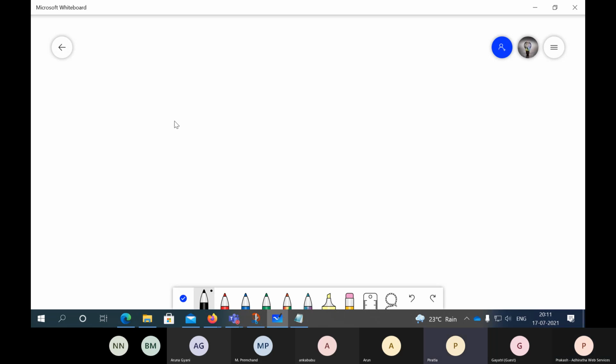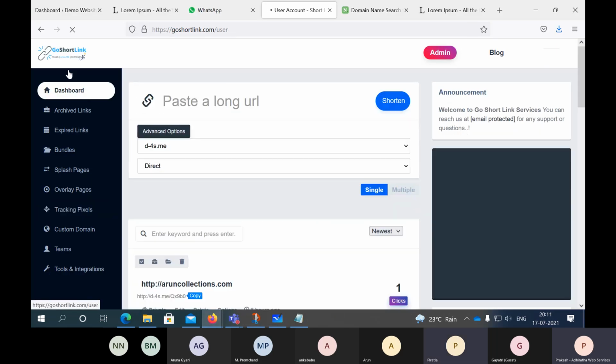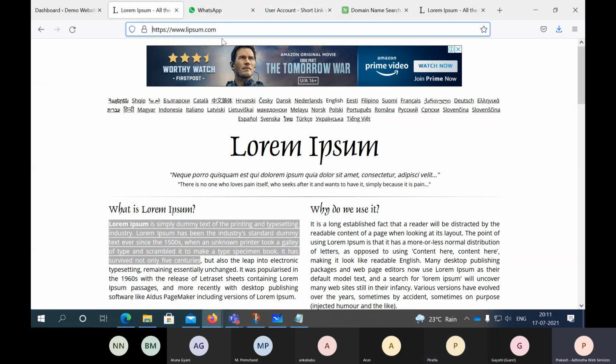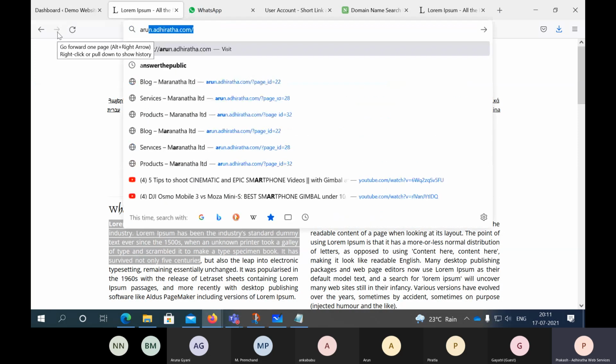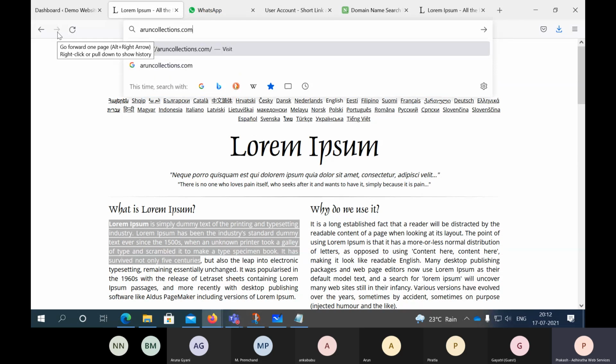Instead of a short link, can I use a direct link here? Yes, you can use a direct link, but for that you need not use this service. If you want to send directly, say Arun is opening his own t-shirt shop, aruncollections.com. If you don't want to use the service, you just send this link directly.